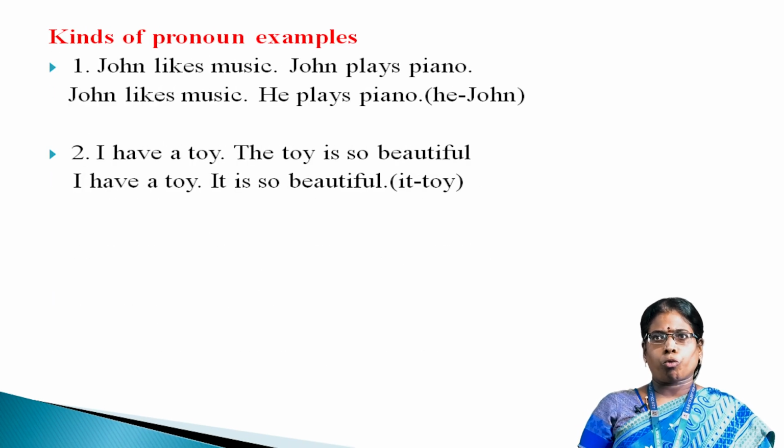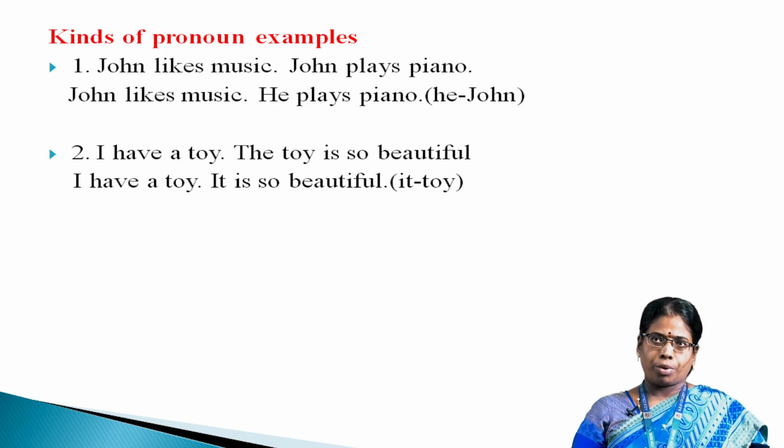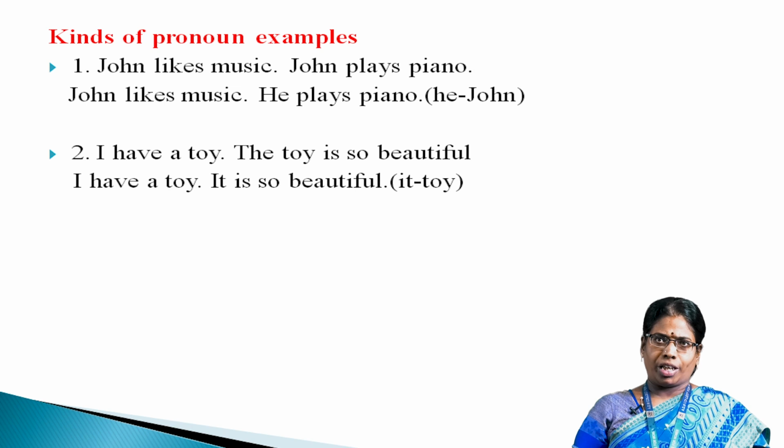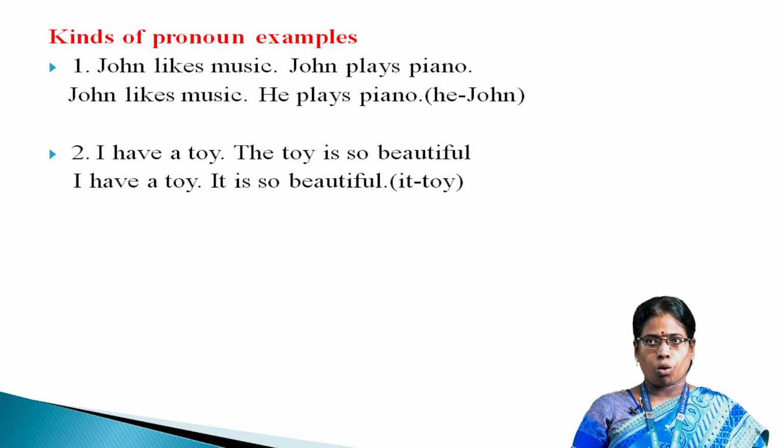Kinds of pronoun, for example, John likes music. John plays piano. Instead of saying John repeatedly, we can say John likes music. He plays piano. And then I have a toy. The toy is so beautiful. Instead of repeating the word toy, we can say I have a toy. It is so beautiful.